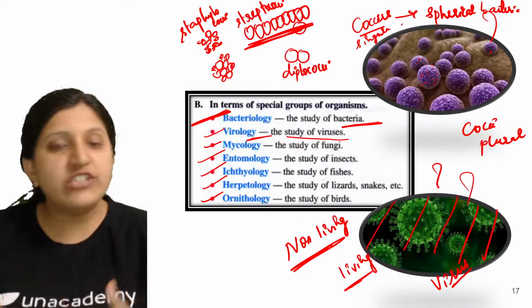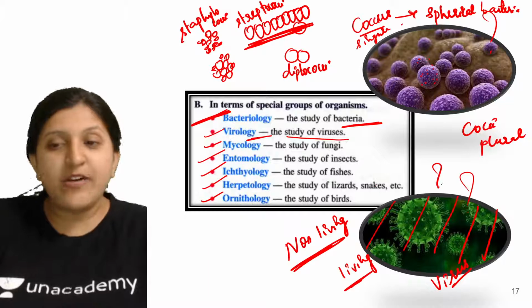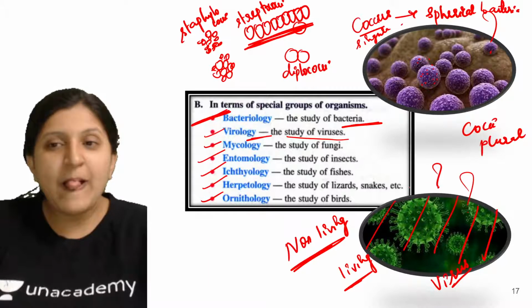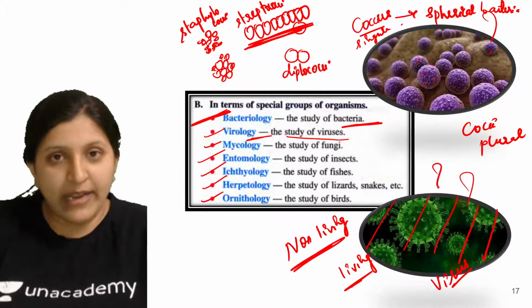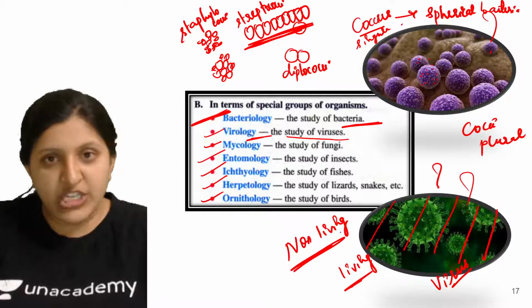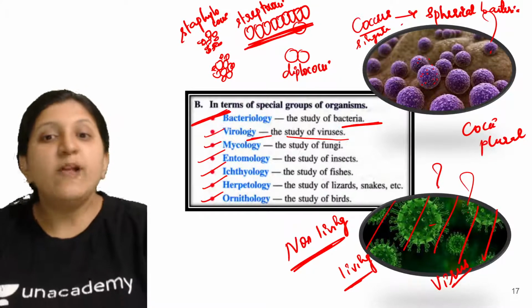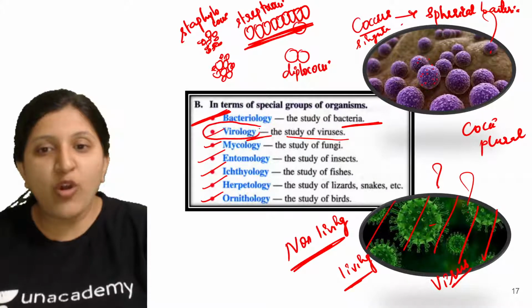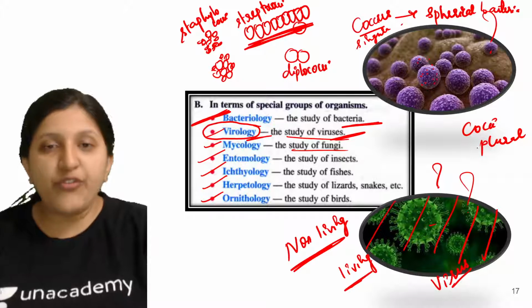So they keep on changing. That is why we cannot treat these viruses effectively. No antibiotics can effectively treat a virus, because they behave differently in different conditions. All the details about the virus are studied in virology, the study of viruses. So what exactly is the study of fungi?